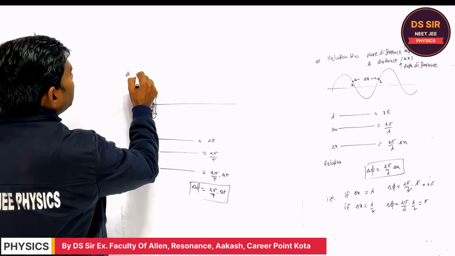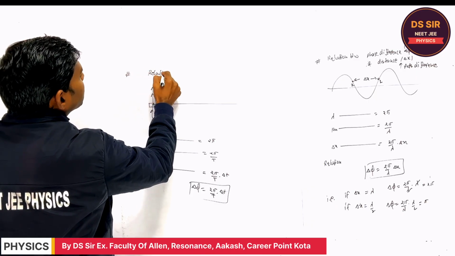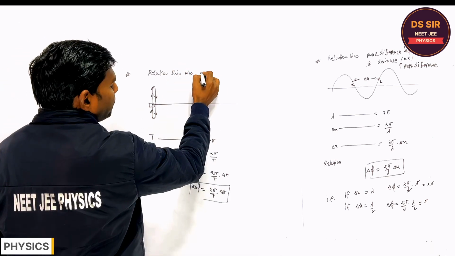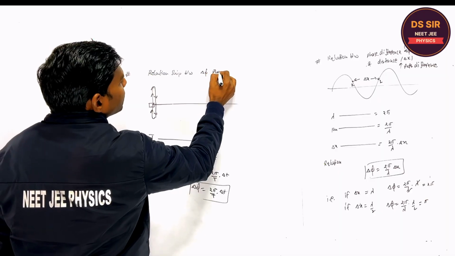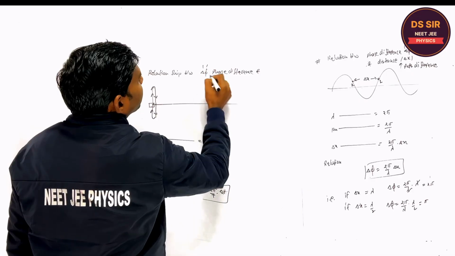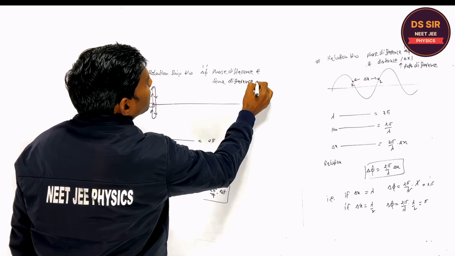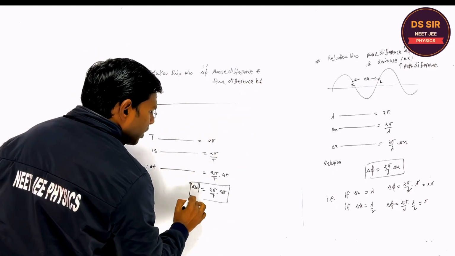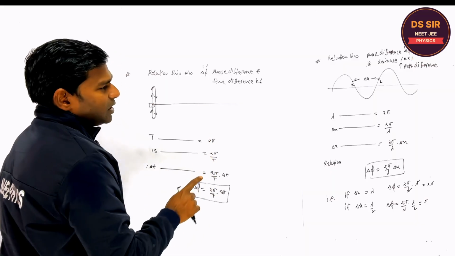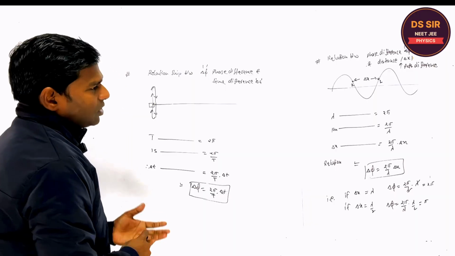You may write the relationship between phase difference and time difference. Is it clear or not? Delta t. So this is also another relation. Delta phi is equal to 2 pi by T into delta t, right? This is an important relation. This is also an important relation, right? You can copy now.